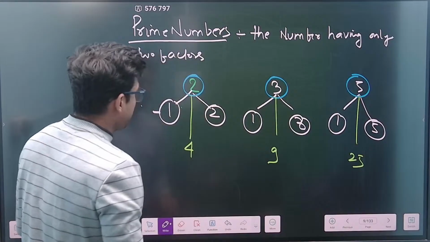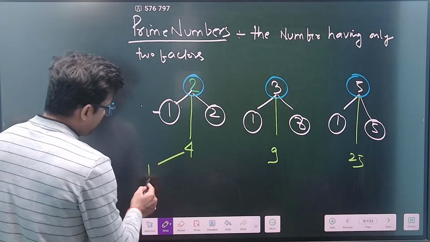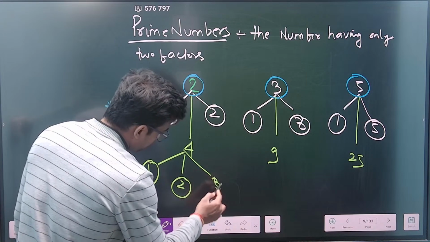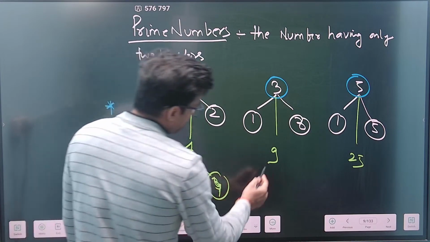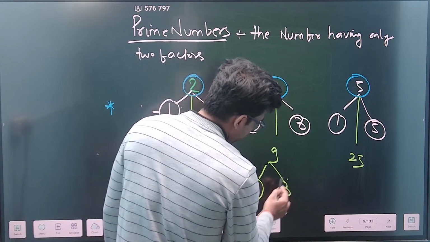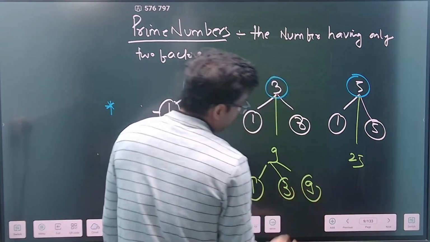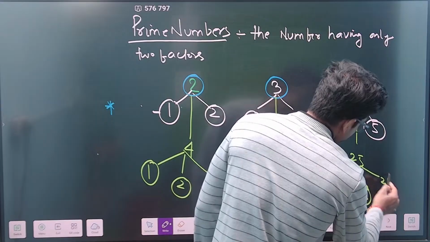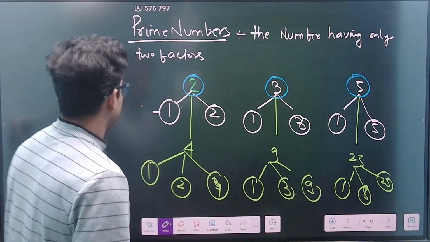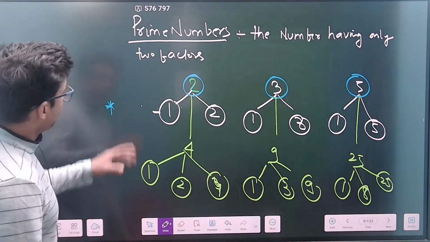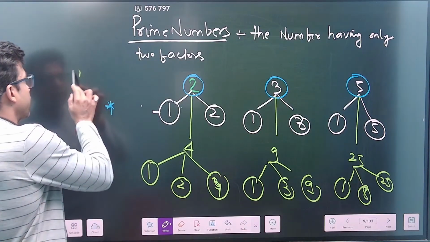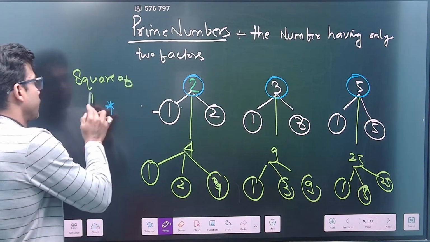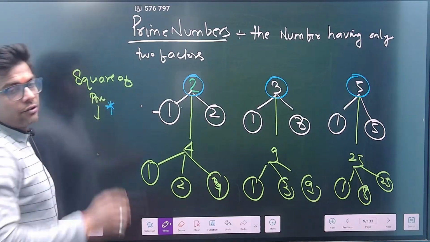Now see, the factors will change. For 4, the factors are 1, 2, and then 4, correct now? For 9, the factors are 1, 3, and 9. For 25, the factors are 1, 5, and then 25. So when you do a square of a prime number, you can note it down, you get exactly 3 factors.